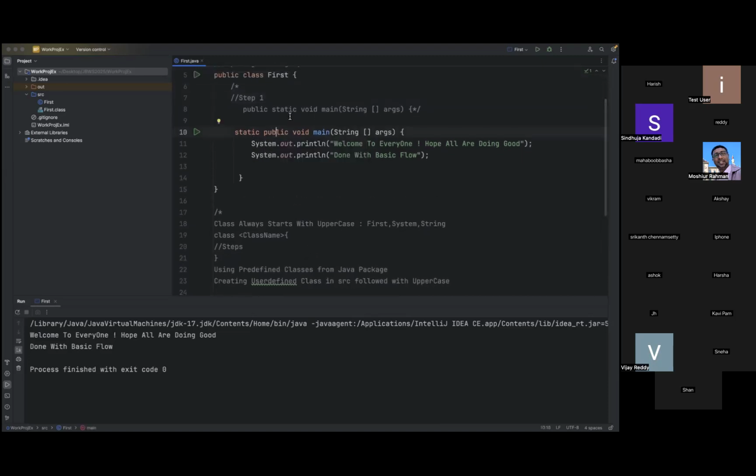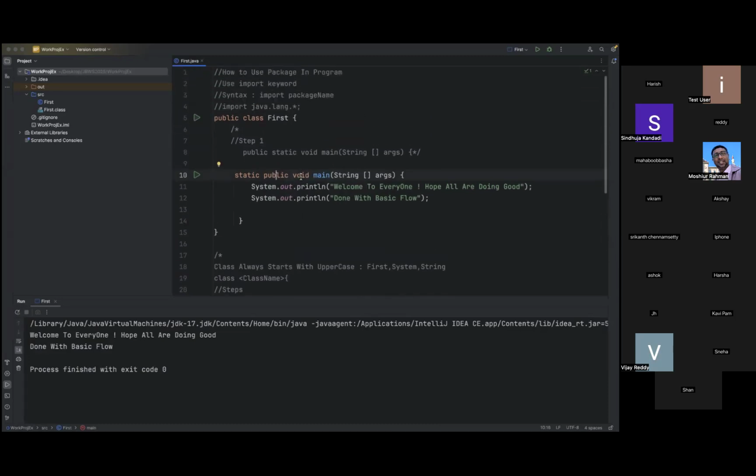So the meaning is that static and public are keywords, so they should be available. Now what happens if I change this void? You see, we are getting some kind of an error. The main method name font also changed. Whenever you see this light gray or dark gray, based on the visibility, you mean to say that this is not accessible.